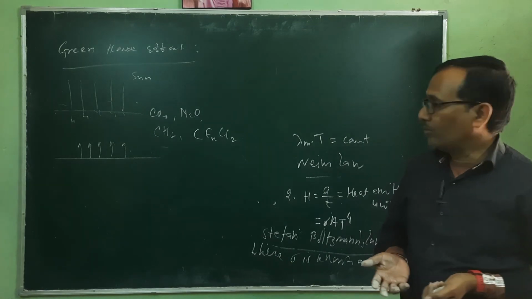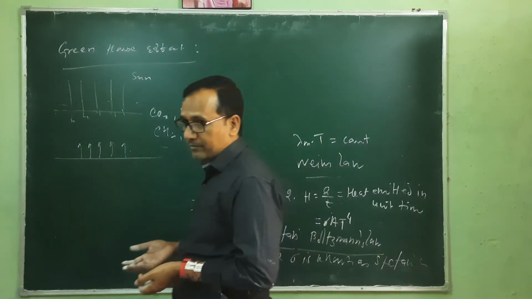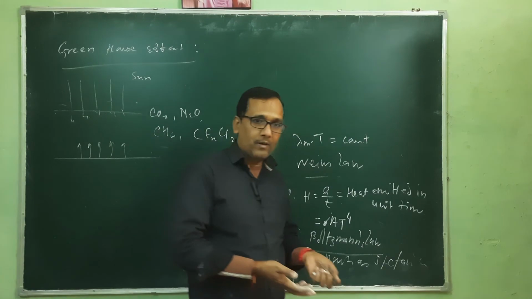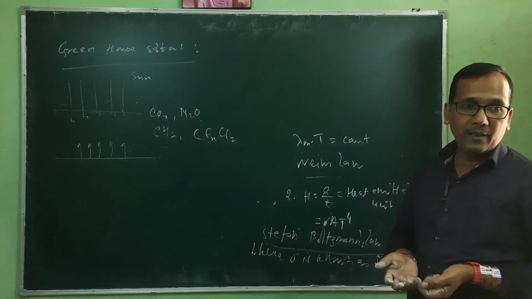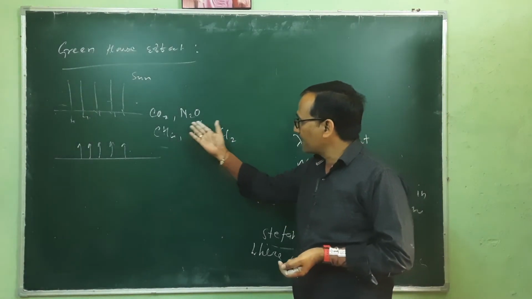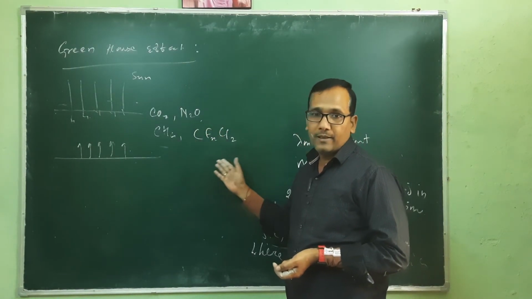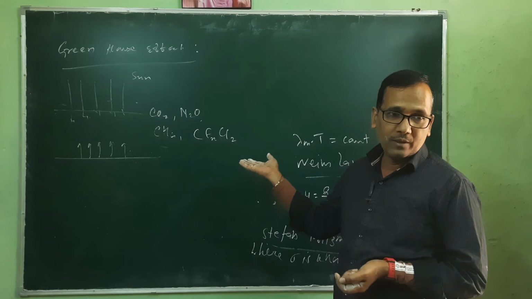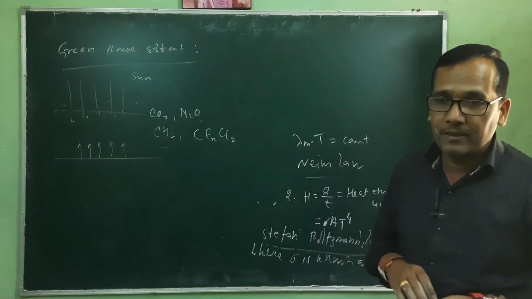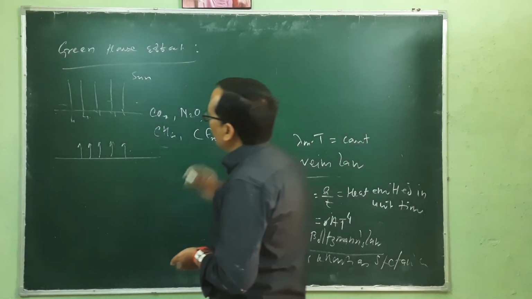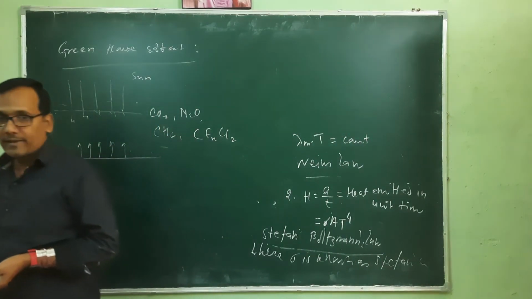So in order to save our earth from getting warmer, we have to reduce carbon dioxide, N2O, and the chlorofluorocarbon gas molecules emitted through our AC. So this greenhouse effect is a good one as well as a dangerous one nowadays.